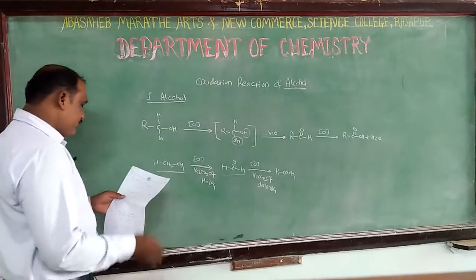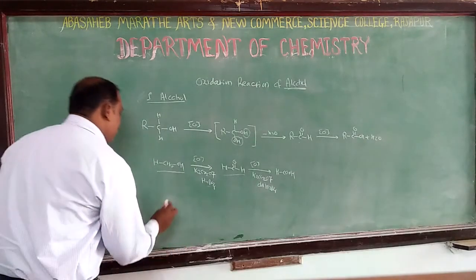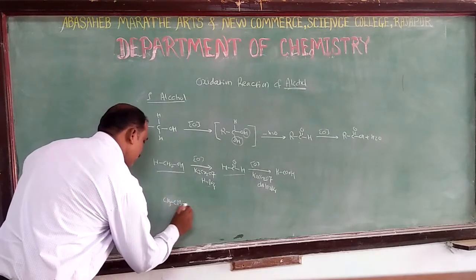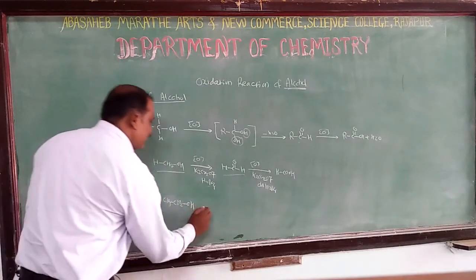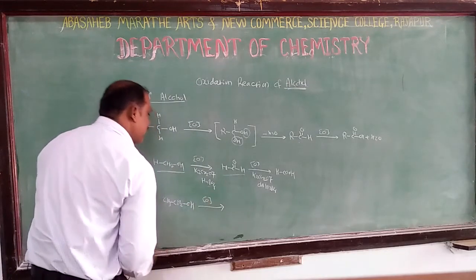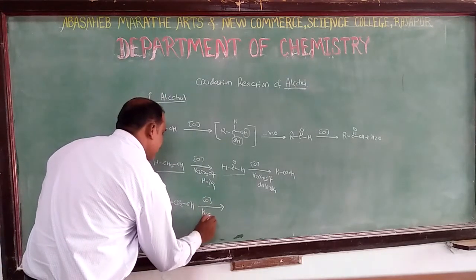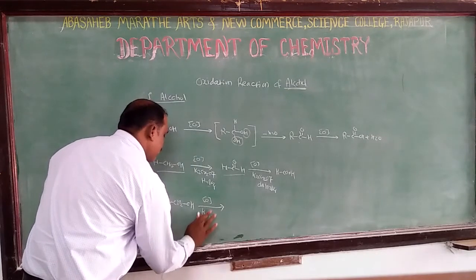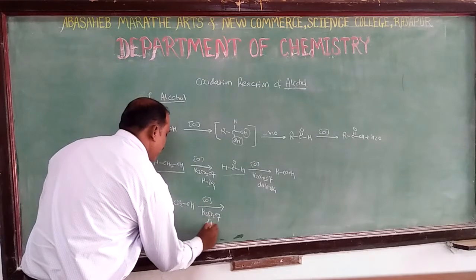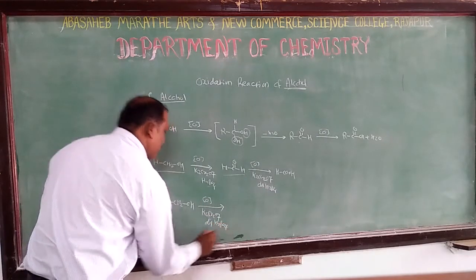For example, another example we have taken is ethyl alcohol. Ethyl alcohol can be treated with similar agents like potassium permanganate in dilute H2SO4.